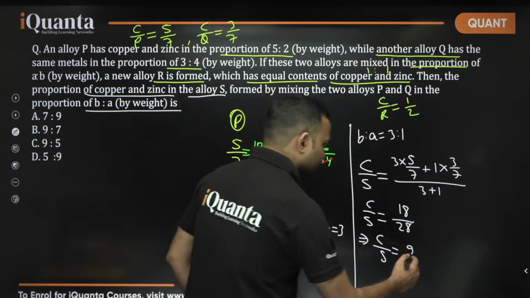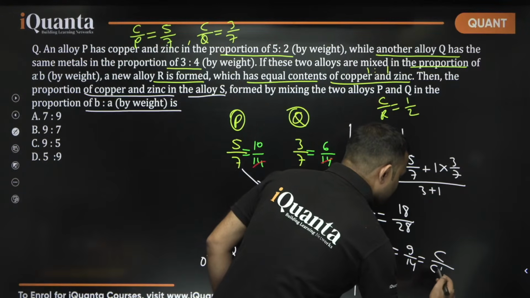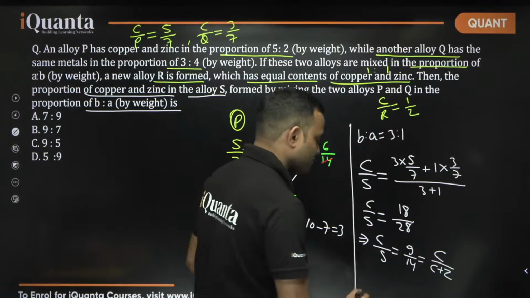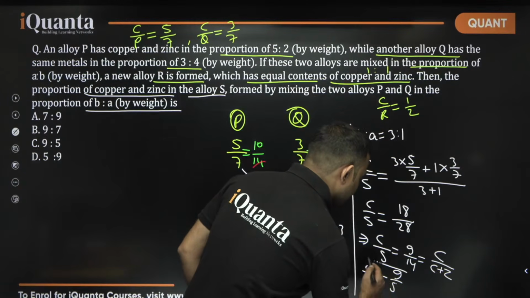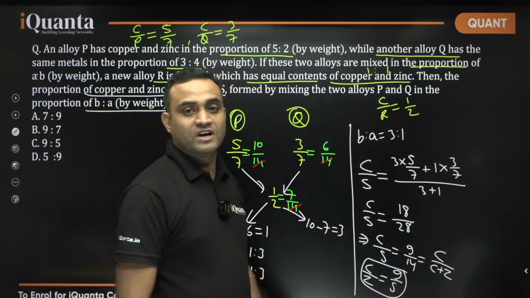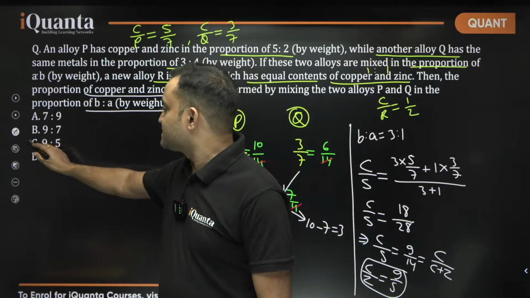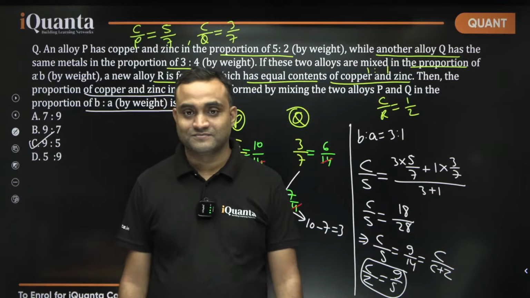This is nothing but copper upon copper plus zinc in S, right? So, copper upon zinc, if this is 9, this will be 5. This is the ratio that we are looking for. So, the answer is option C.